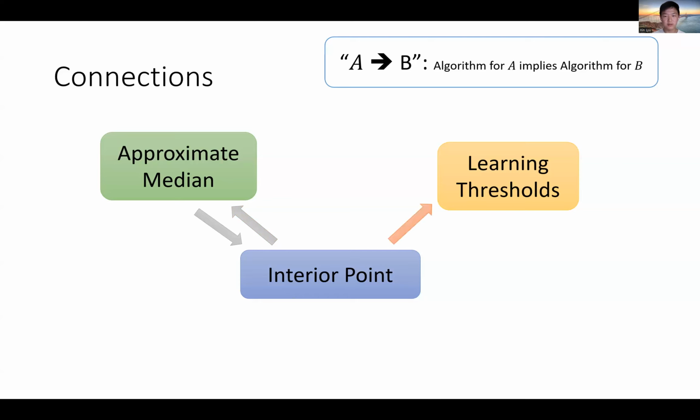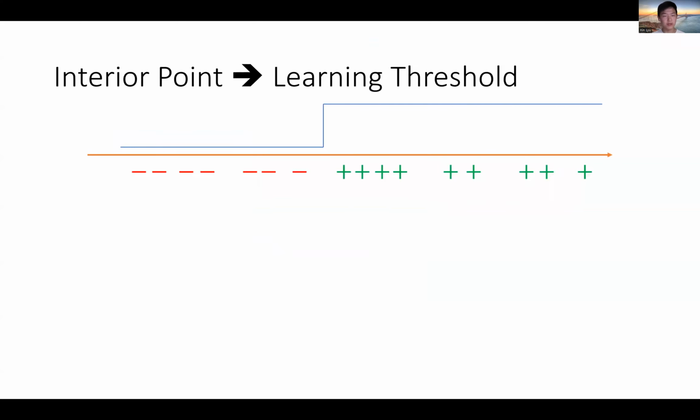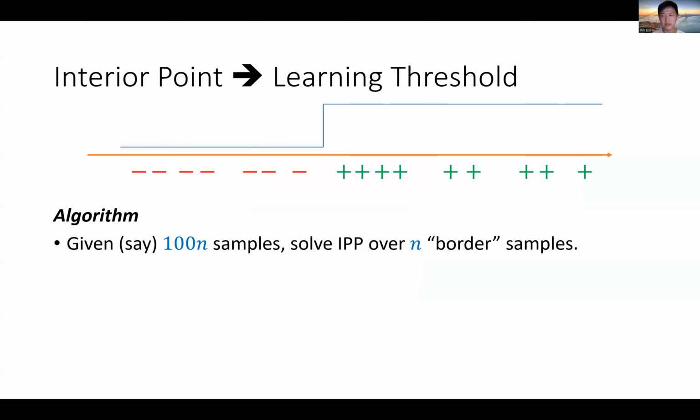So just for one direction, let's see how an algorithm for interior point implies an algorithm for learning thresholds. Given a collection of samples for the learning threshold task, you can take out the border samples, by which I mean you take out some largest negative samples and some smallest positive samples, which in the picture, let's say, are all the 8 samples enclosed by the bracket.